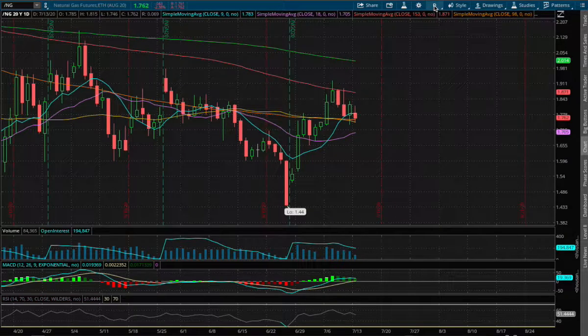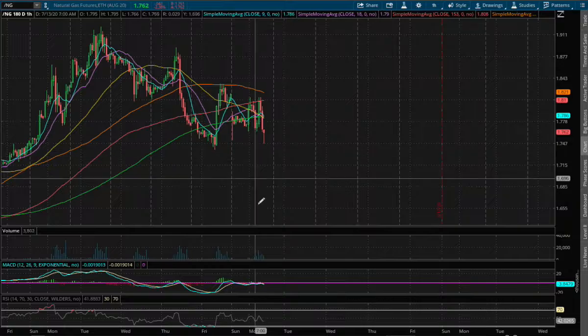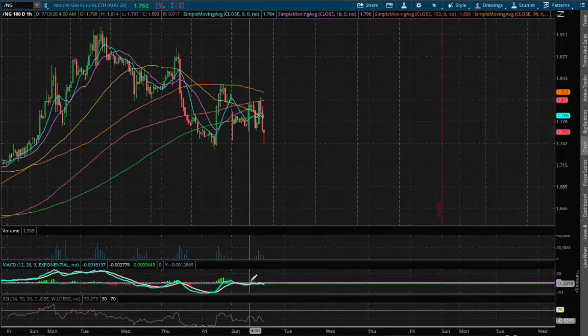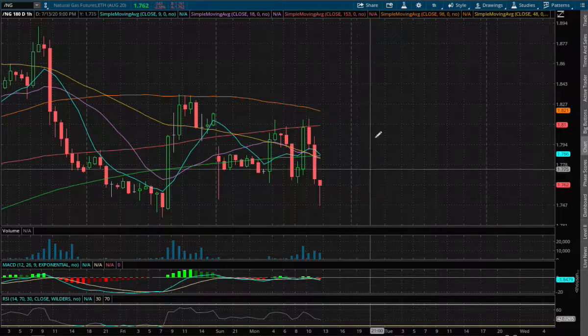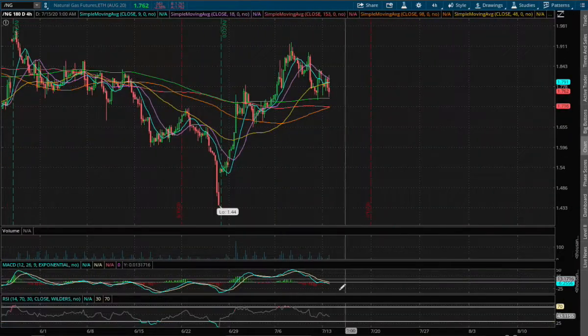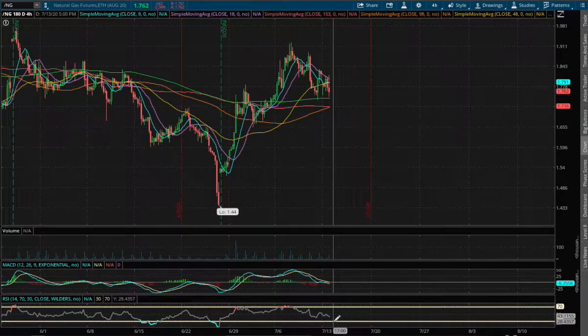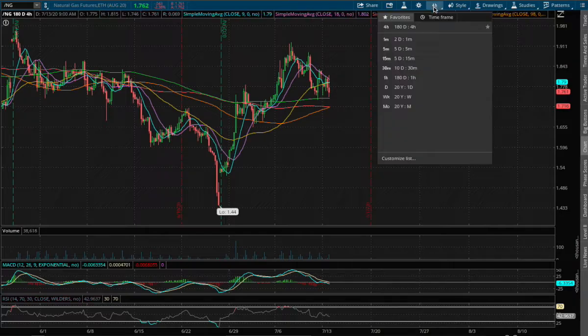Today, natural gas is down roughly around 2.4% on the 1 hour chart. We are still on negative MACD. We saw a divergence still in play. As for the 4 hour chart, we are now approaching negative MACD, and as for the RSI, we have not reached oversold RSI, so there is more room to head down lower.